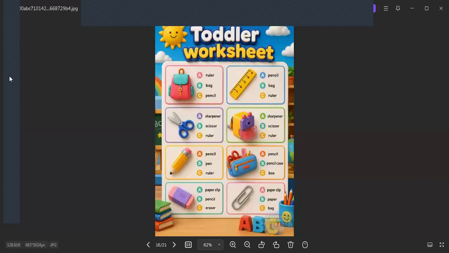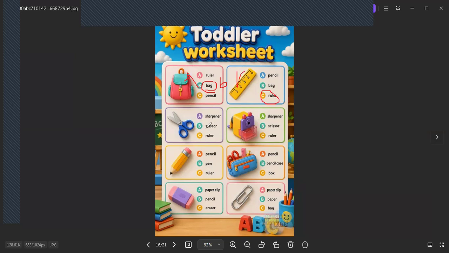So here I have the supplies that will be with us when we go to school. What is this? Can you guess with me? What are the things that will be with us when we go to school? Yes, this is called bag. So here we have bag, and bag starts with letter B. You are clever pupils. Here, what is this? It is a ruler. Ruler starts with letter R.